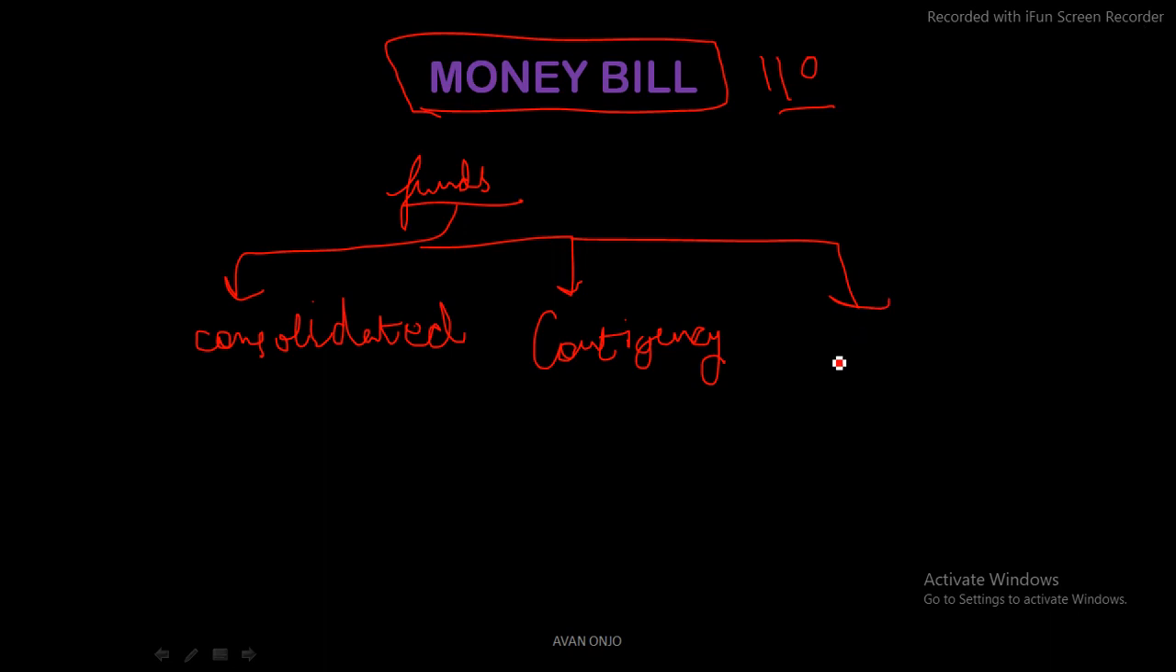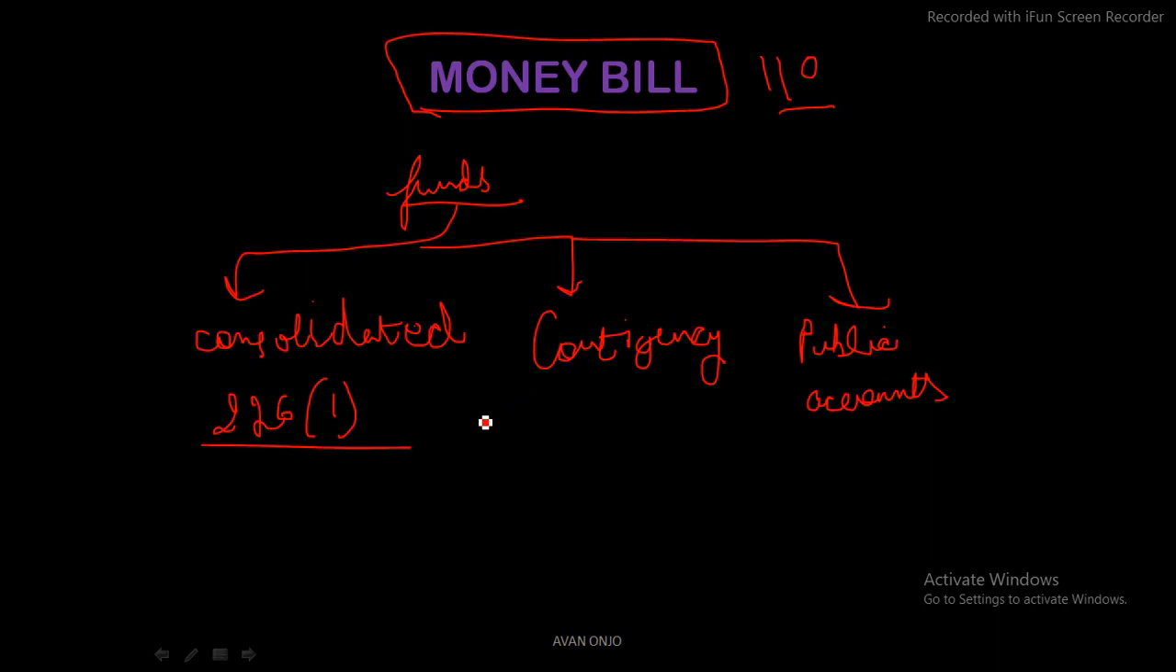Contingency fund, and third one is the public accounts. So we are going to have a discussion on all three of them so that we could understand what all of them mean separately. Consolidated fund basically finds mention in Article 226, note it down, 226 clause 1. That is the article it finds mention in.